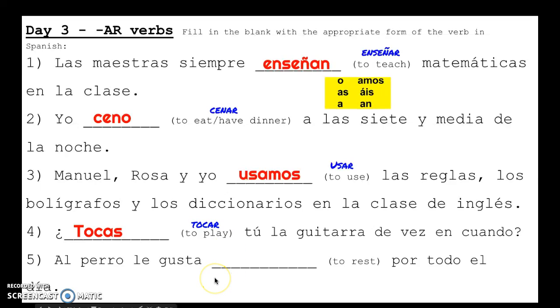Next up, número 5. Al perro le gusta blank por todo el día. So we need the verb to rest, which is descansar. Now, over here, the subject of our sentence is el perro, so the dog. But over here we have le gusta, so think for a second. What happens to the verb that immediately comes after gusta? Yes, it stays in the infinitive. So, al perro le gusta descansar por todo el día. So we have to be able to recognize that when we see it. Even though we conjugated the first 4, number 5 stays in its infinitive form because it is the verb that immediately follows the verb gustar.